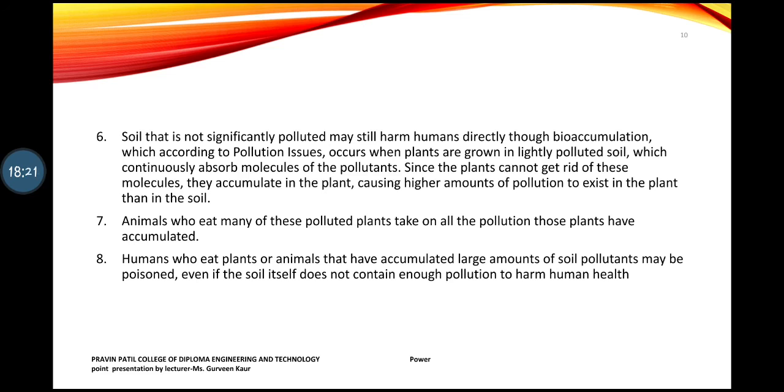Because whatever harmful chemical or infection they were having could be transmitted to humans. So whatever infection or poison the soil has will be transferred to the animals and also to the humans. So this will create a very bad effect. Health issues will be there, and many more factors will be there. So this was all about soil and land pollution.